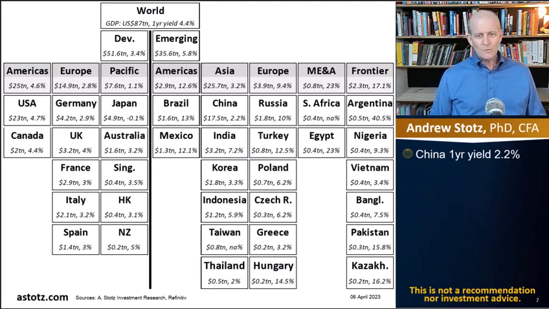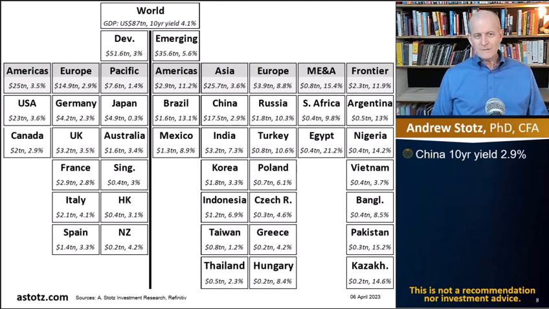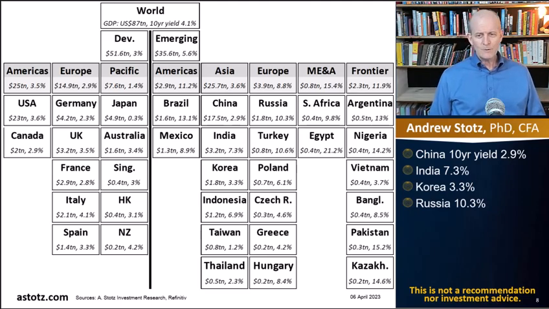Now, the China 1-year yield was 2.2%, India was 7.2%, Korea was 3.3%, and Russia was 10%, so much lower there, and Brazil was 13%. Now, for the 10-year yields, we can see China's 10-year yield was 2.9, and India's was 7.3. Korea's was 7.3, Russia's was 10.3, and Brazil's was 13.1.